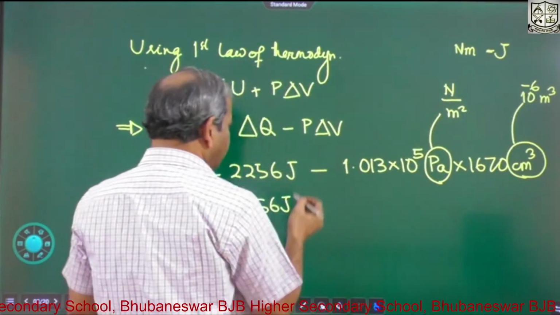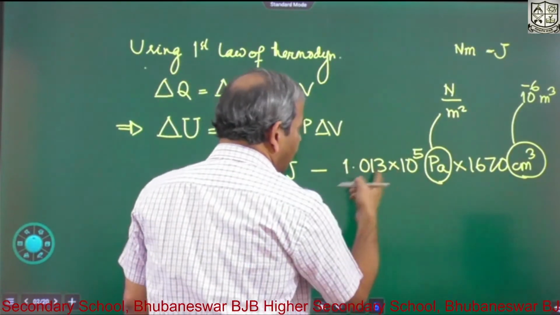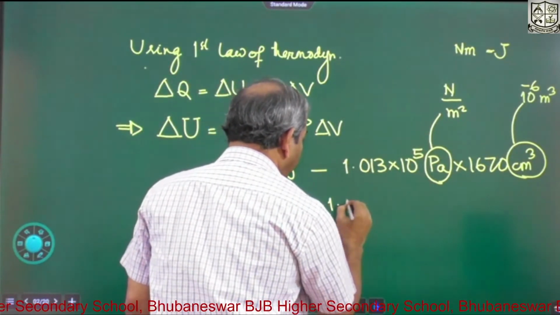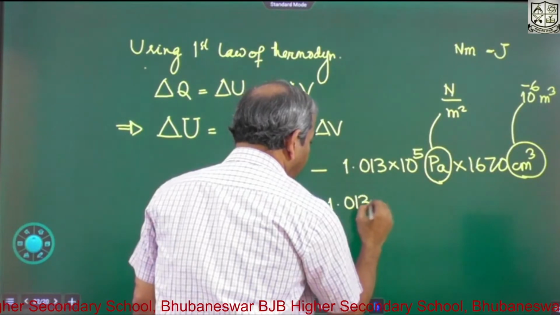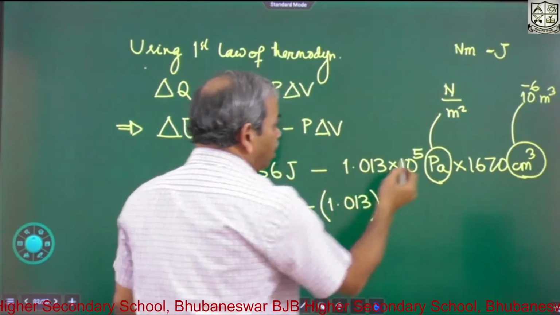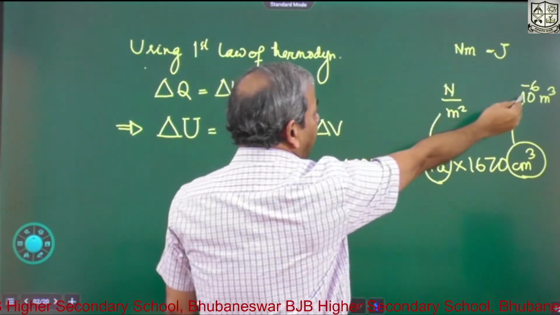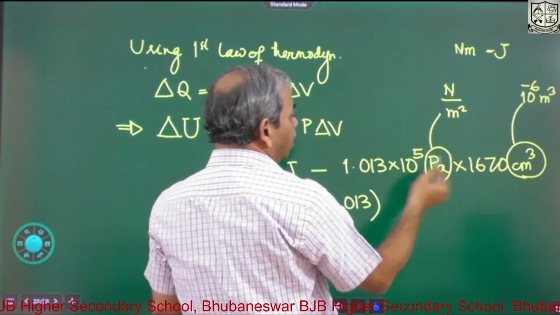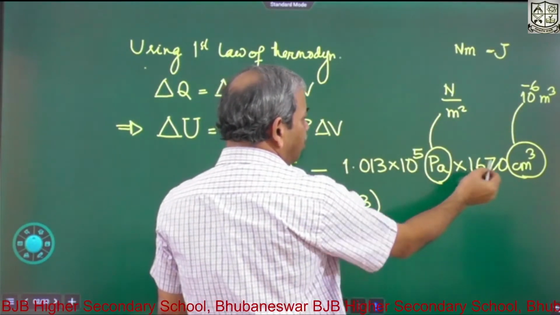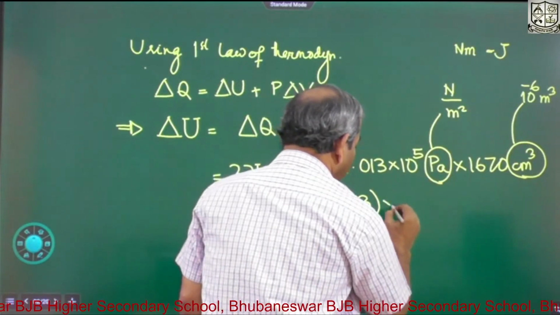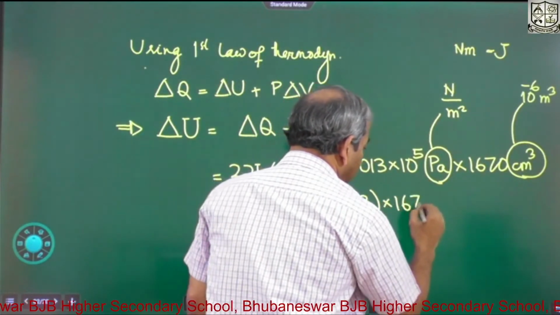So how much is it? 1.013 into 1670 into 10 to the minus 1 gives about 167 joule.